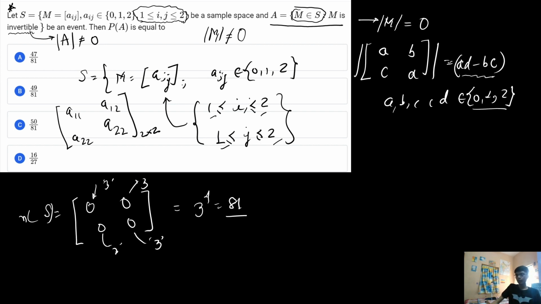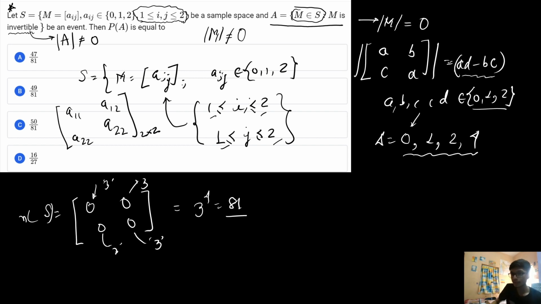Now if I calculate what can be the possible values of this particular determinant, these possible values can be 0, 1, 2, 4. Okay, these are basically the possibilities that can arise. Now similarly, we solve for each possibility when these particular values can arise.